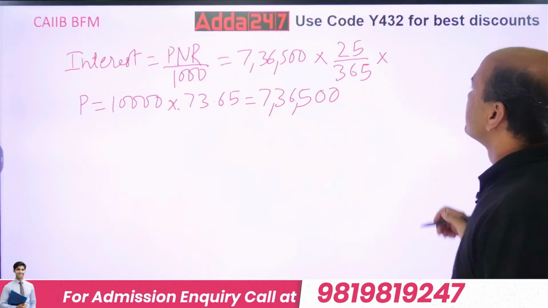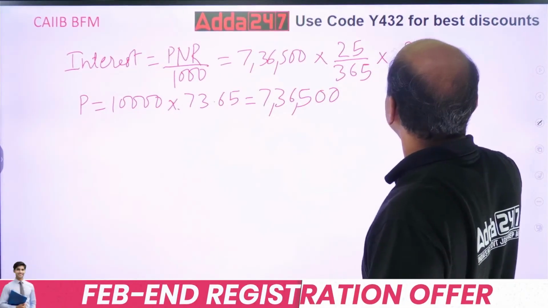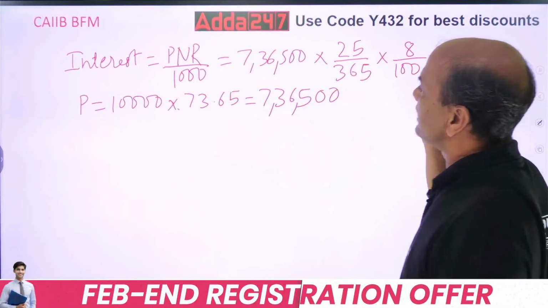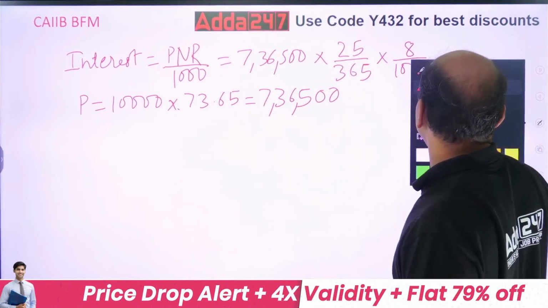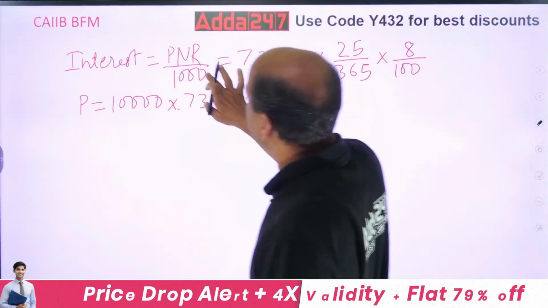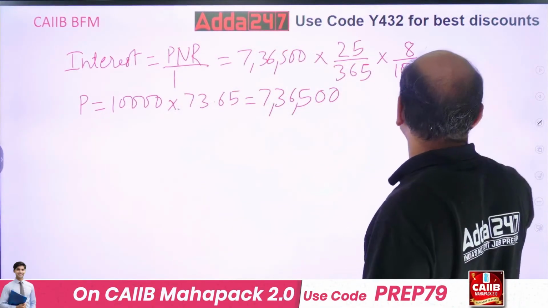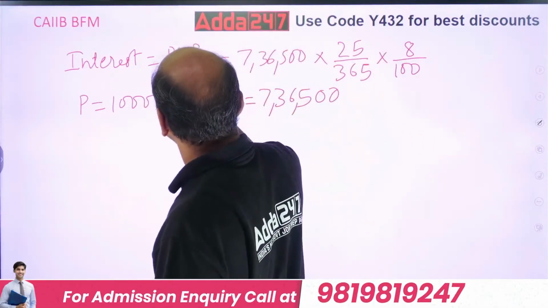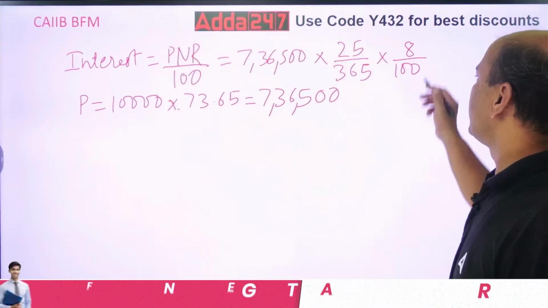So 8% upon 100. This 100 will be there. PNR upon 100. So this will be 8 upon 100.